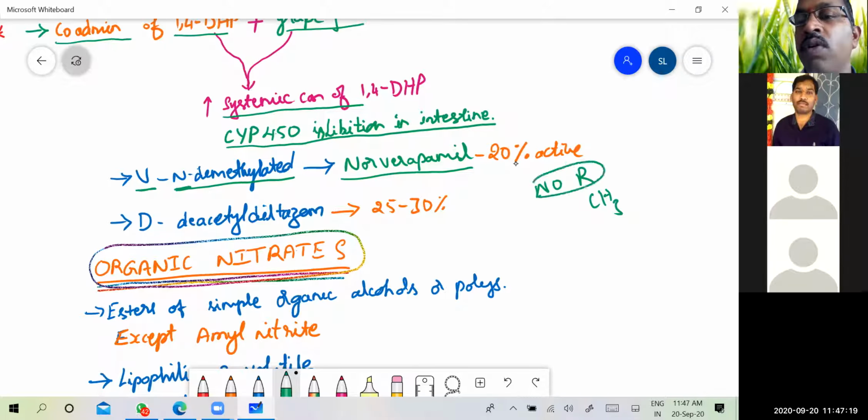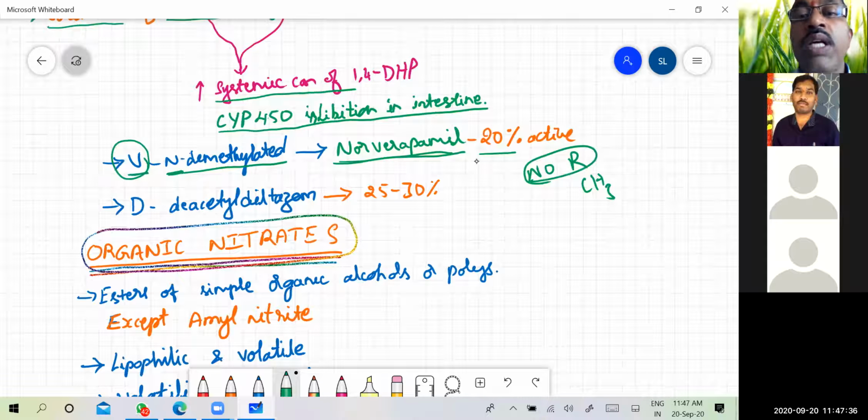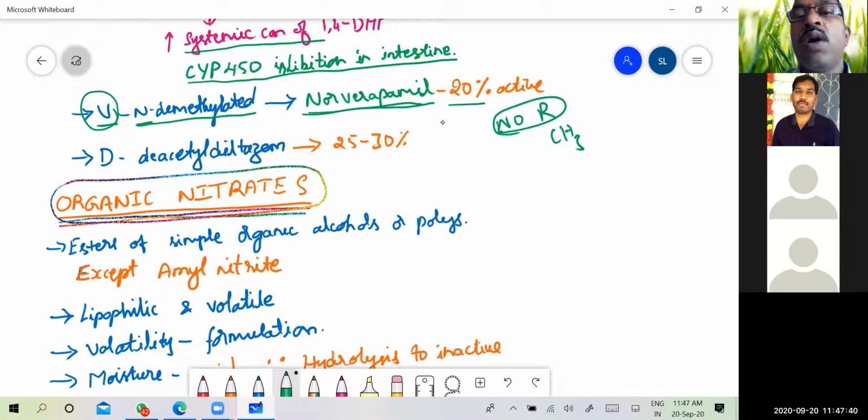That's why we call it norverapamil. The metabolite of verapamil, norverapamil, has 20% of the activity of the parent compound verapamil. So here the metabolite is also active, but not as active as the parent compound verapamil; norverapamil is only 20% as active as verapamil.